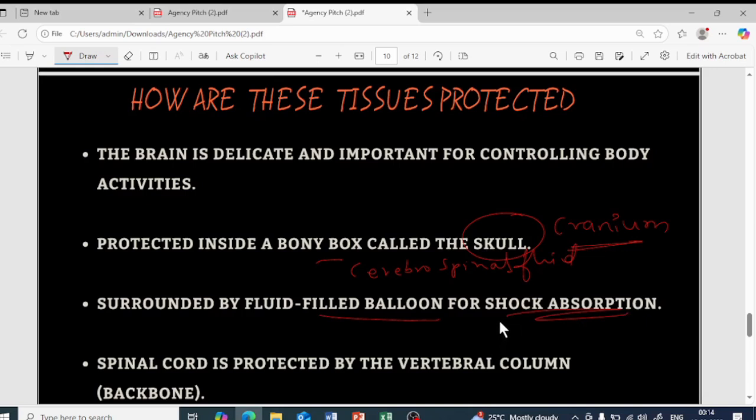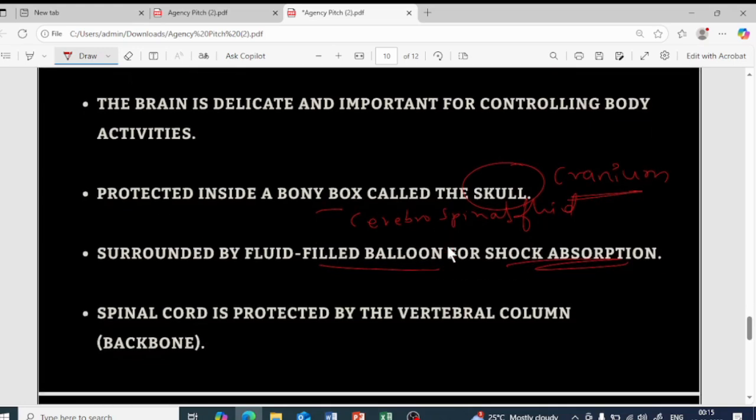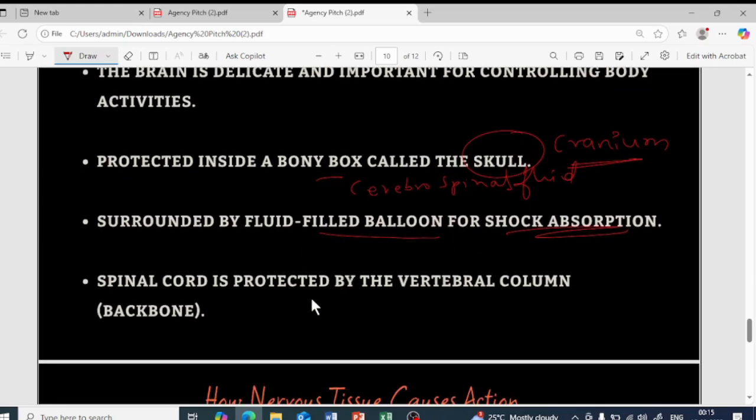Just imagine you're going to sit on a hard chair. What happens? Your backbone will be hurt because it is very hard, isn't it? Now imagine there is a cushion or a pillow on that chair, and you sit. You will feel comfortable. The same way, the cerebrospinal fluid is going to protect your brain. Clear? Then the spinal cord, as we have discussed, is protected by the vertebral column, which we simply call the backbone.